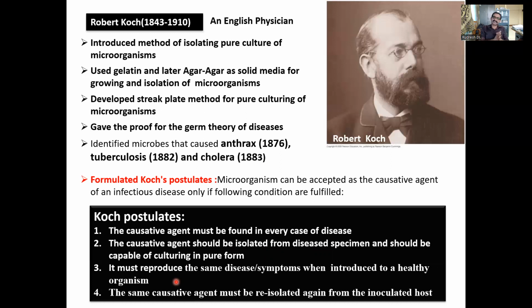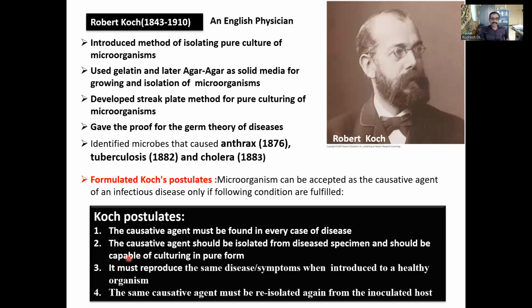And again, when the person gets infected, from that infected person you should be able to isolate the same organism in pure form. Then it will prove that this organism is causing this disease. So Vibrio cholerae will cause cholera, like that.